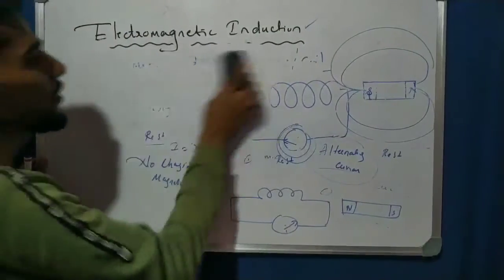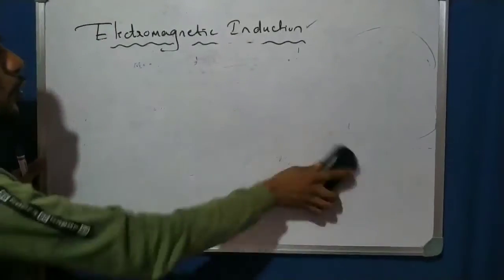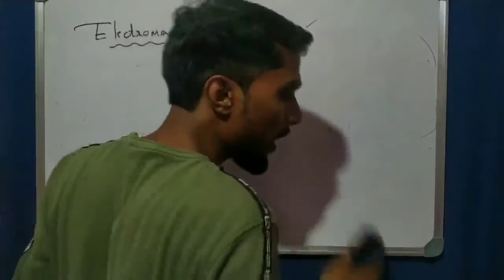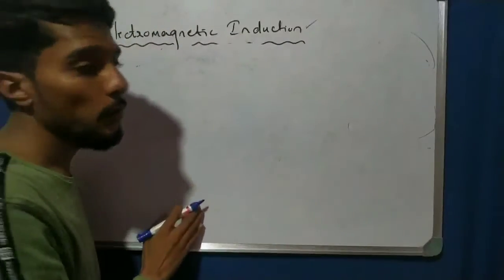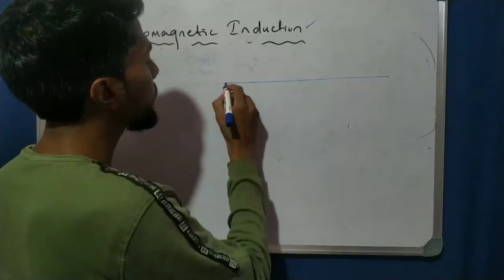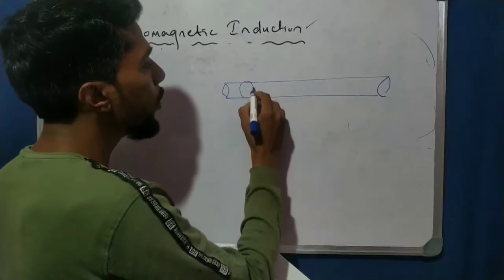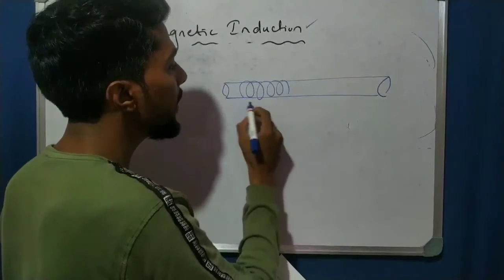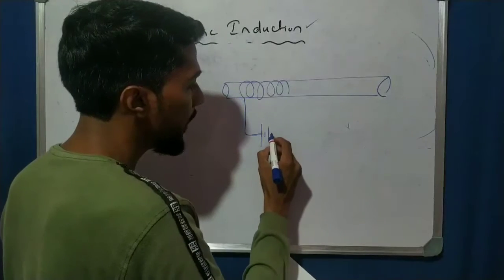Okay, so now take another demonstration, another example to show this process. See here another diagram, and this is also used for the study of this phenomenon. I can write the diagram here and take a long cylinder, and I can wind some copper wire on this cylinder, and it is connected to a battery.